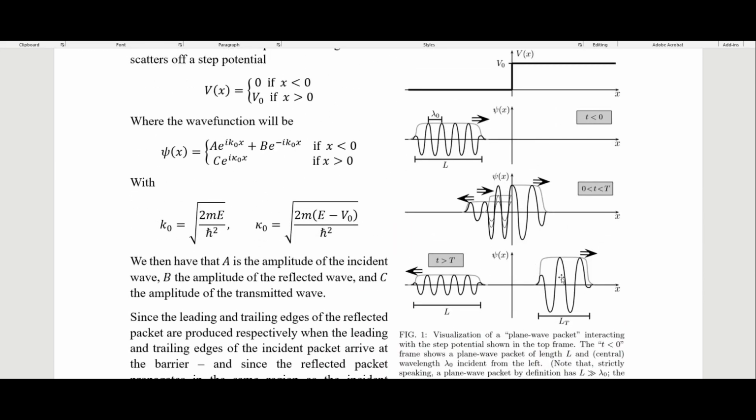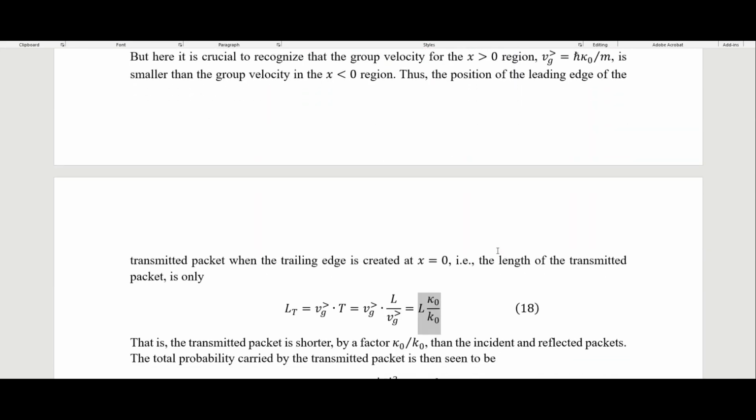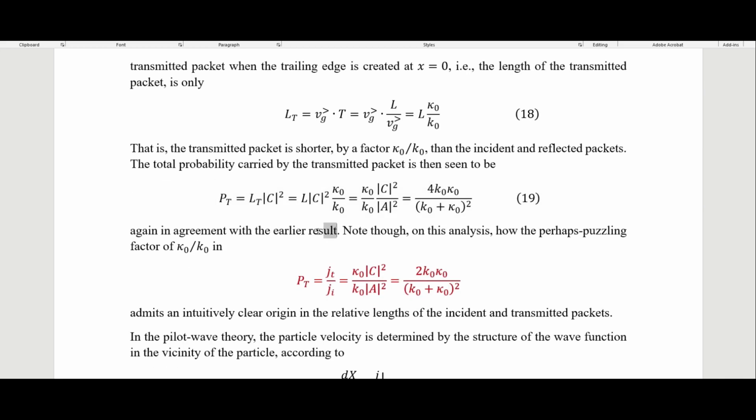And we can see that in this figure here, where this is L, the incident wave is a length L, the reflected wave is also the length L, but the length of the transmitted wave is something shorter than those two. So that is, the transmitted packet is shorter by a factor of kappa over k than the incident and reflected packets. The total probability carried by the transmitted packet is then seen to be this. So this is the probability of transmission, which is going to be equal to this right here. So again, in agreement with the earlier result for the textbook quantum theory.